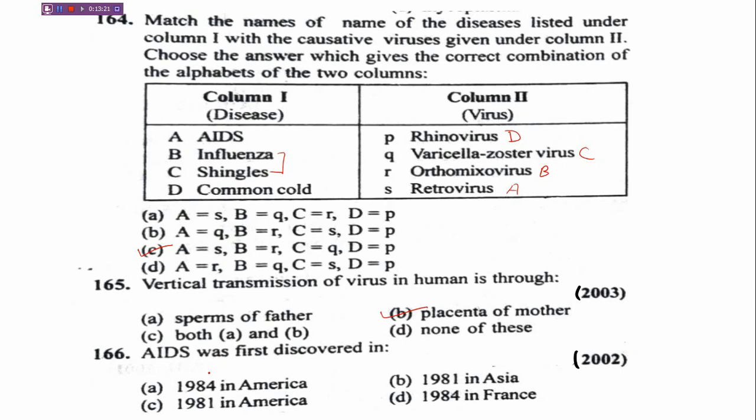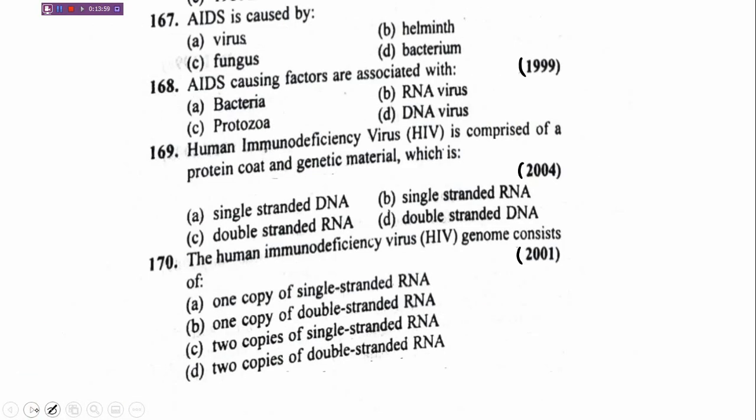AIDS was first discovered in, options are, in 1984 in America, 1981 in Asia, 1981 in America, 1984 in France. So it was first discovered in America. It was first seen in a 33-year-old homosexual French patient. Okay, first time in America, so option C is the correct answer. Moving ahead to the next question.